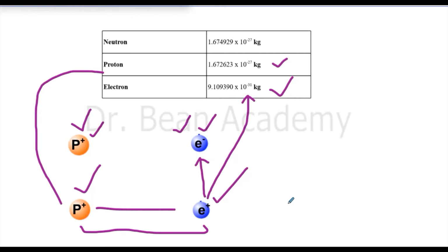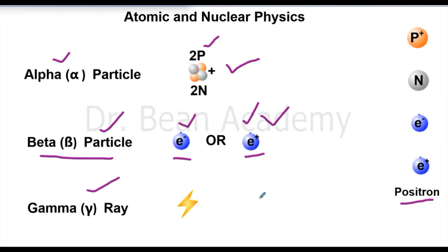So a positron is not a proton. Remember that. Yes, their charges are the same. The polarity of the charges is the same. Both have positive charges and the charge is equal. But their masses are different. So they are two different particles. Don't think a positron is like a proton. Masses are different.